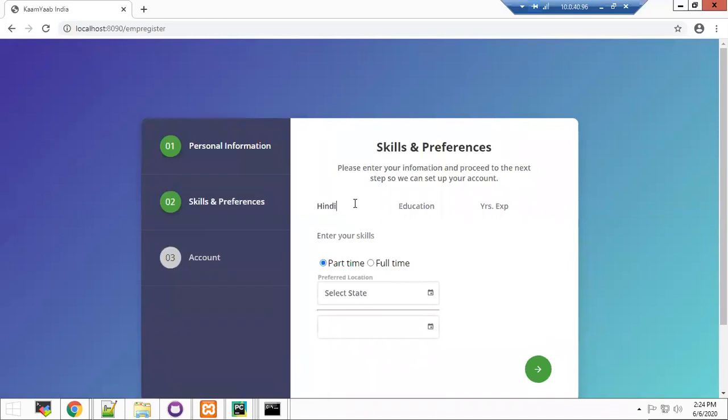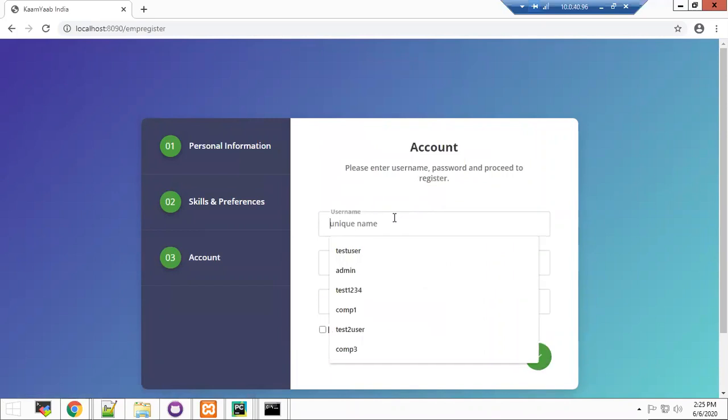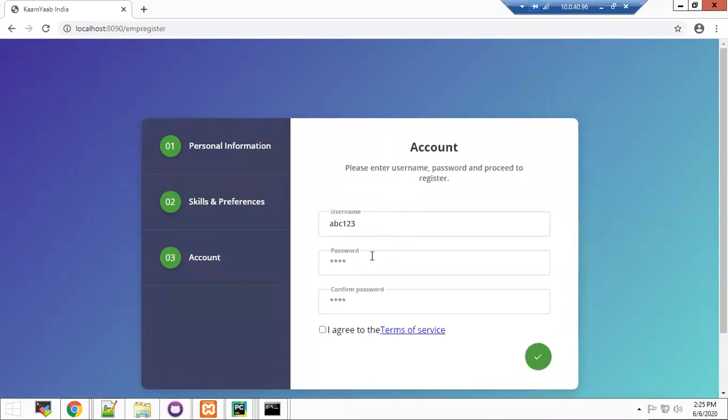The second section is more focused on their job requirements, which takes inputs like languages they speak, if they have any previous experience, their skills, and preferred job location, which is fed as input so that when they log in, they can see the relevant jobs for their skills.